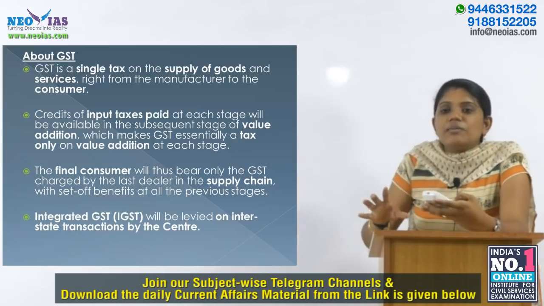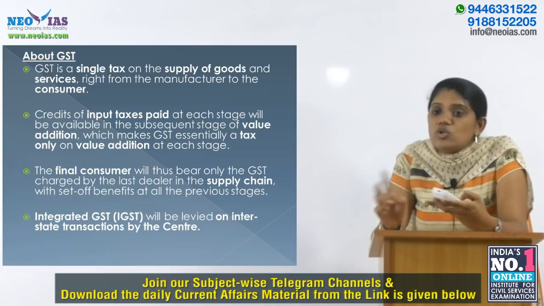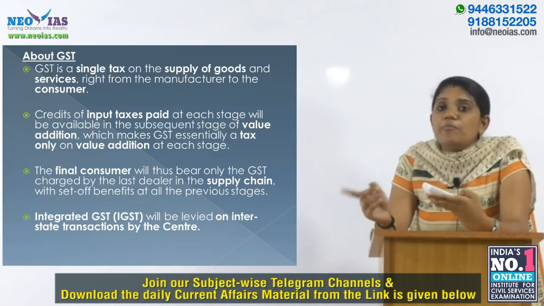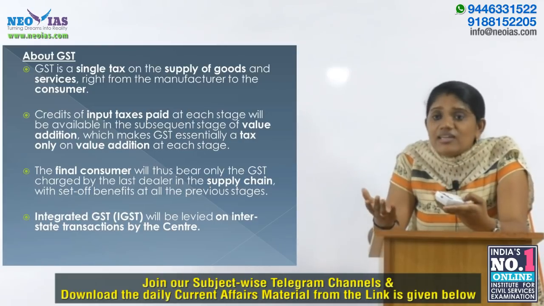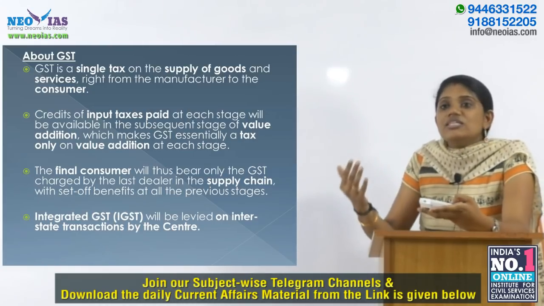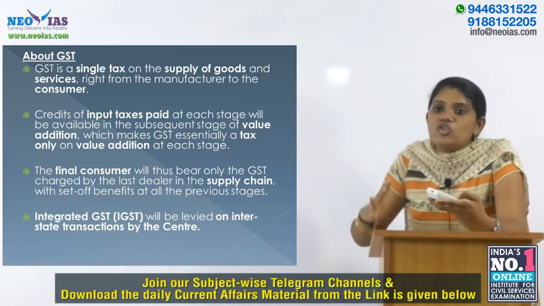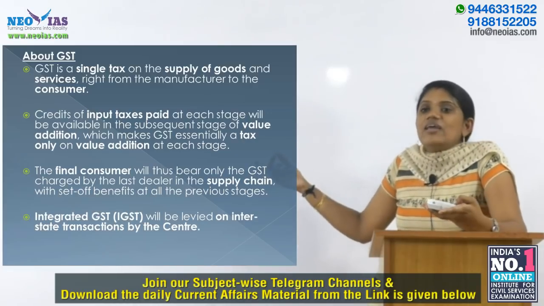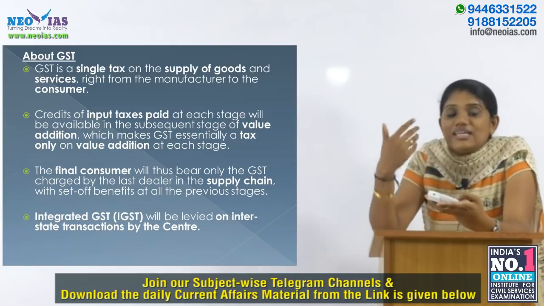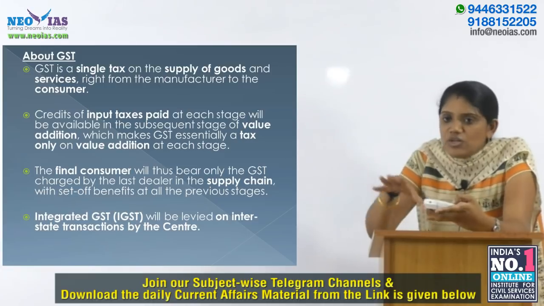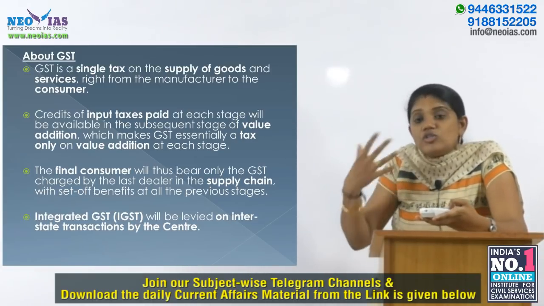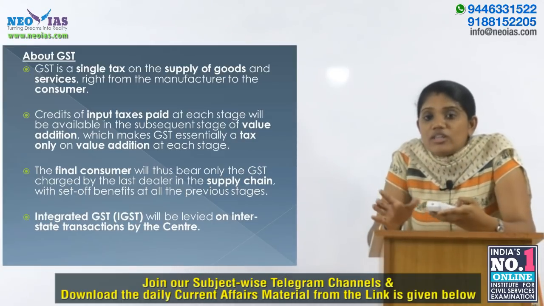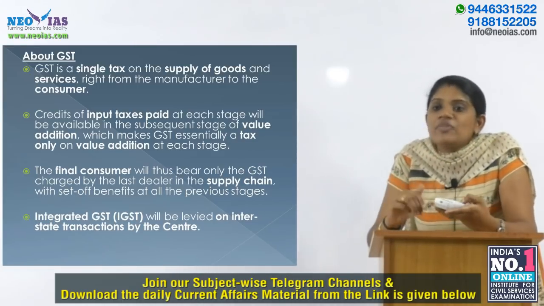So, keeping all this in mind, given the federal structure of India, there will be two components of GST, that is, CGST and SGST, and both the Center and the state will simultaneously levy this GST across the value chain. The Center would levy and collect CGST, and the state would levy and collect SGST on all transactions within the state. And I also told you about IGST. IGST means Integrated GST. It will be levied on interstate transactions by the Center.